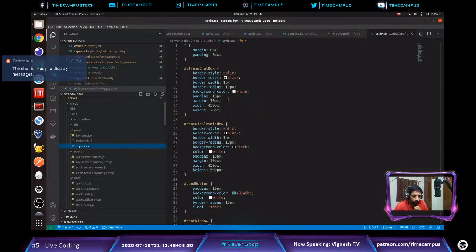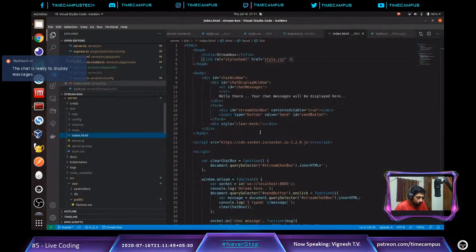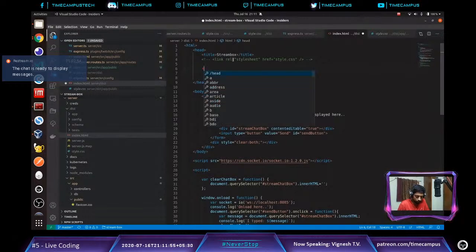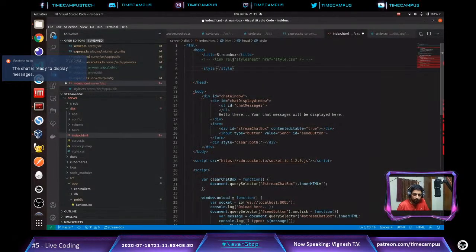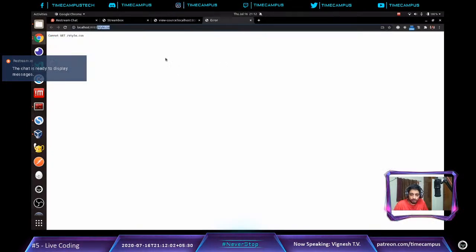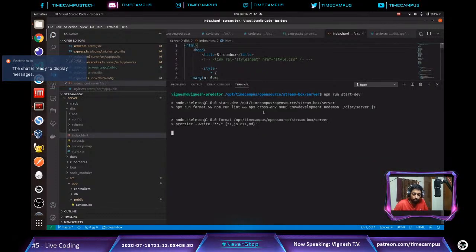And if that's not working, okay, again we are doing a hack, just to make it work in the stream, but that's fine. So what I'm doing is I'm actually putting all the styles inline. Okay, I put my styles. So now what I want to do is restart the server. Now it should work.